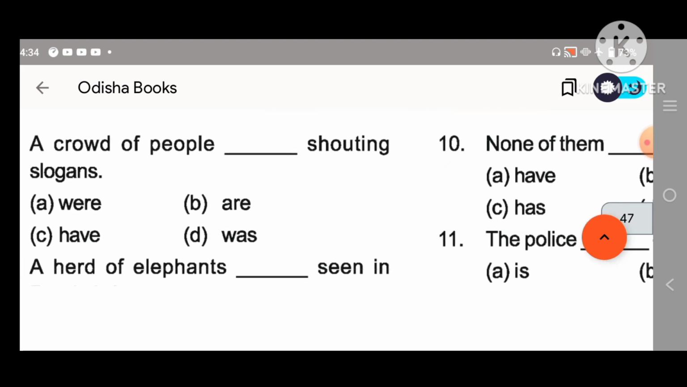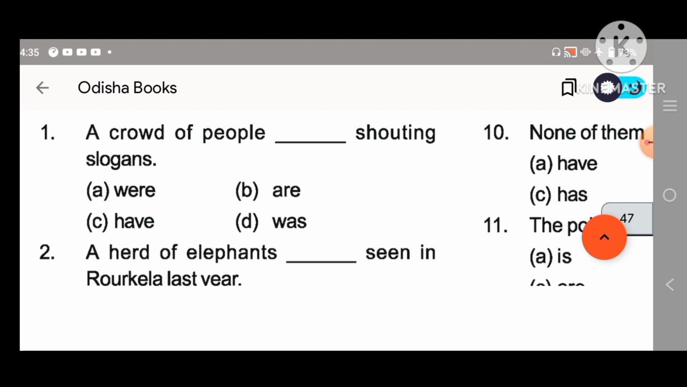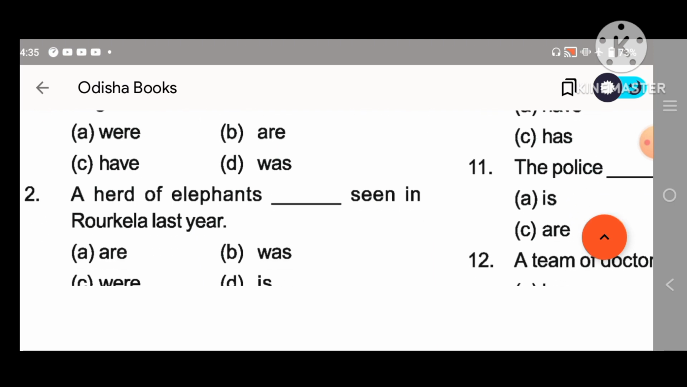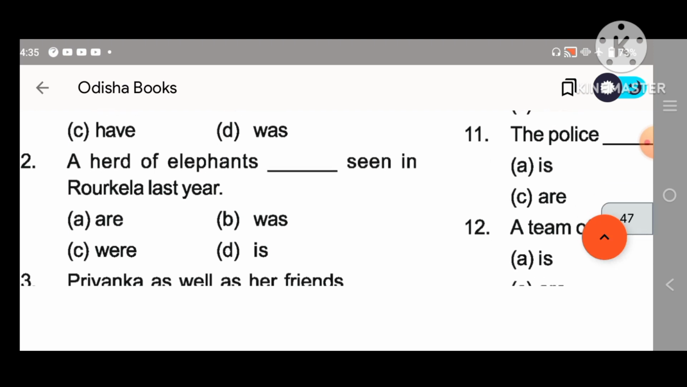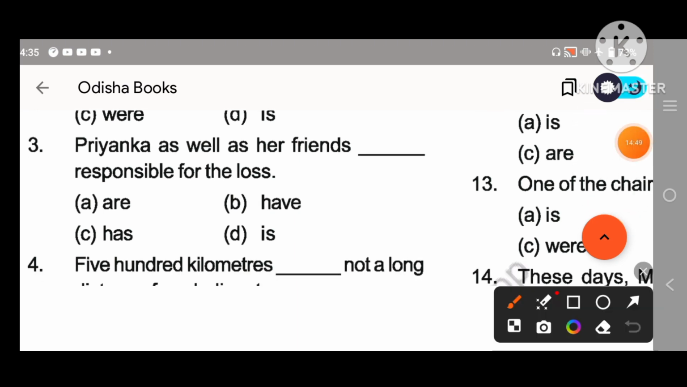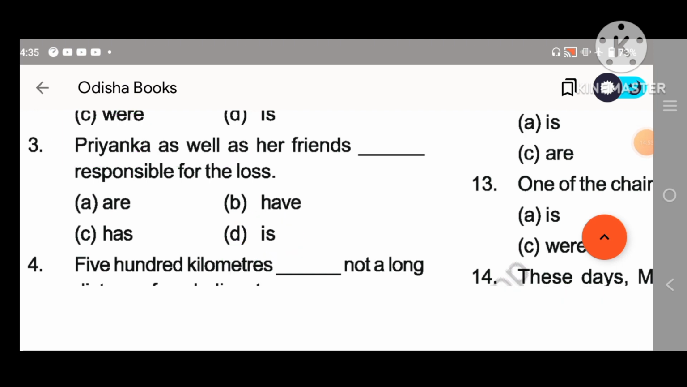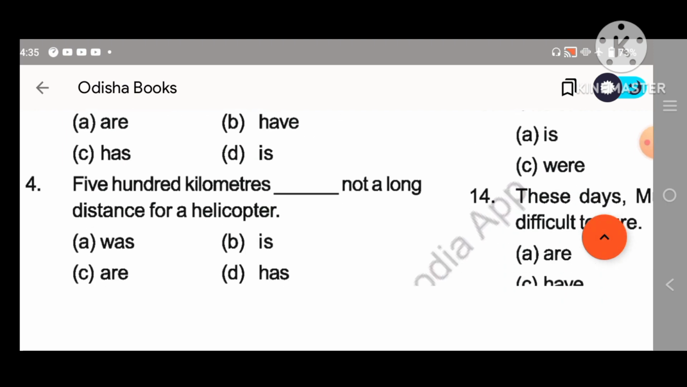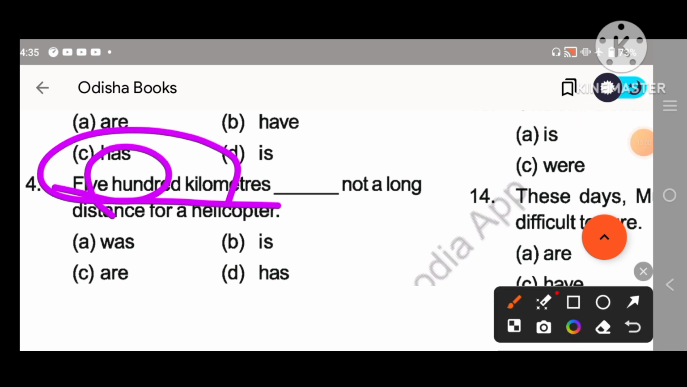Okay, subject verb agreement. Look, a crowd of people. A crowd means was. Then a herd of elephants. What will be the answer? A herd of elephants was, because a herd is there. Then Priyanka as well as her friends. So what will be the answer? If there is "as well as" in the sentence, we will take the first word, so the verb will be singular. Then 500 kilometers. This is plural, but it will take a singular unit. So 500 kilometers, what will be the answer?